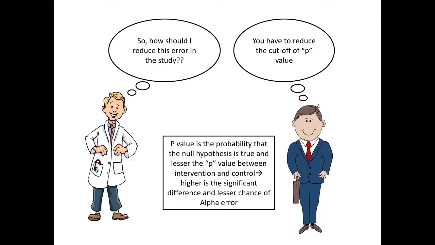P-value is the probability that the null hypothesis is true, and lesser the p-value between the intervention and the control group, higher is the significant difference and lesser chance of an alpha error." So basically p-value is nothing but a probability that the null hypothesis is true. Just like the statistician who always wants to talk of the null hypothesis, he has also made a p-value which again talks about the null hypothesis.